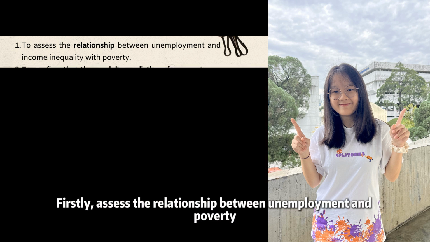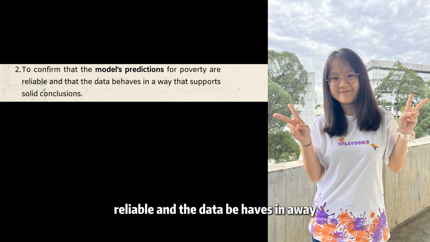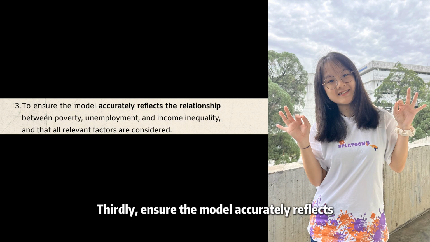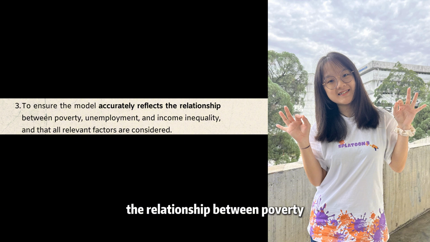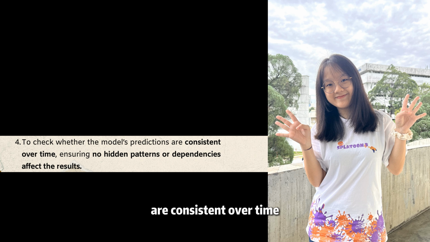Firstly, assess the relationship between unemployment and poverty. Secondly, confirm the model predictions for poverty are reliable and the data behaves in a way that supports solid conclusions. Thirdly, ensure the model accurately reflects the relationship between poverty, unemployment, and income inequality and that all relevant factors are considered. Fourthly, check whether the model predictions are constant over time, ensuring no hidden patterns or dependency affect the result.